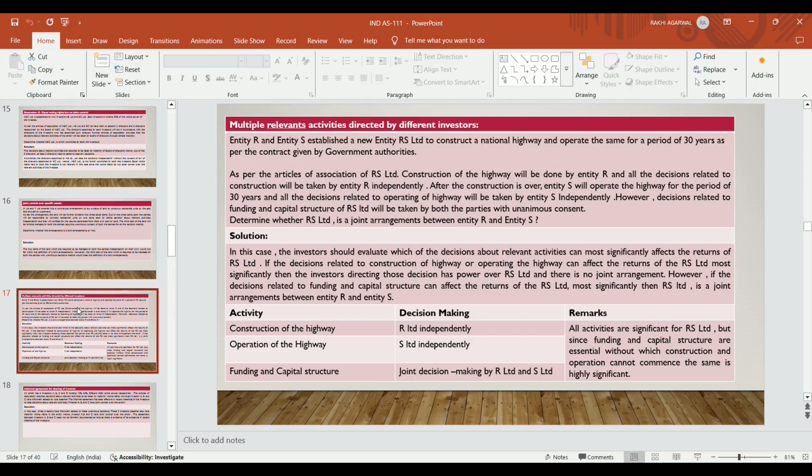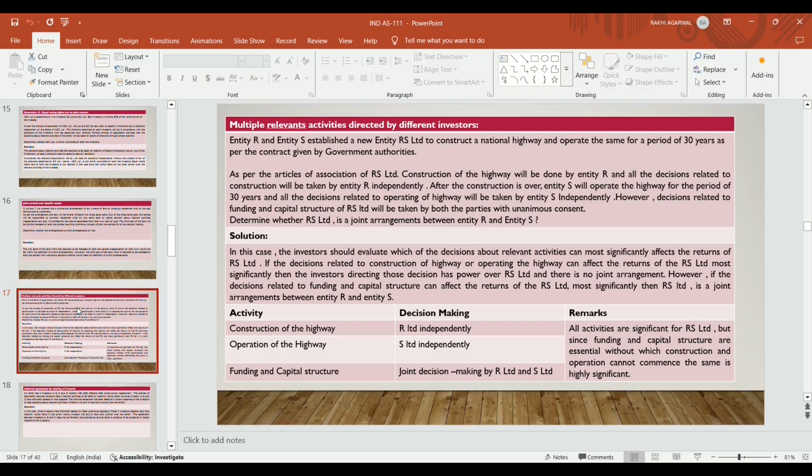Now, multiple relevant activities directed by different investors. Entity R and Entity S establish a new entity, RS Limited, to construct a national highway and operate the same for a period of 30 years as per the contract given by the government authorities. As per the articles of association of RS Limited, construction of the highway will be done by entity R, and all the decisions related to construction will be taken by entity R independently.